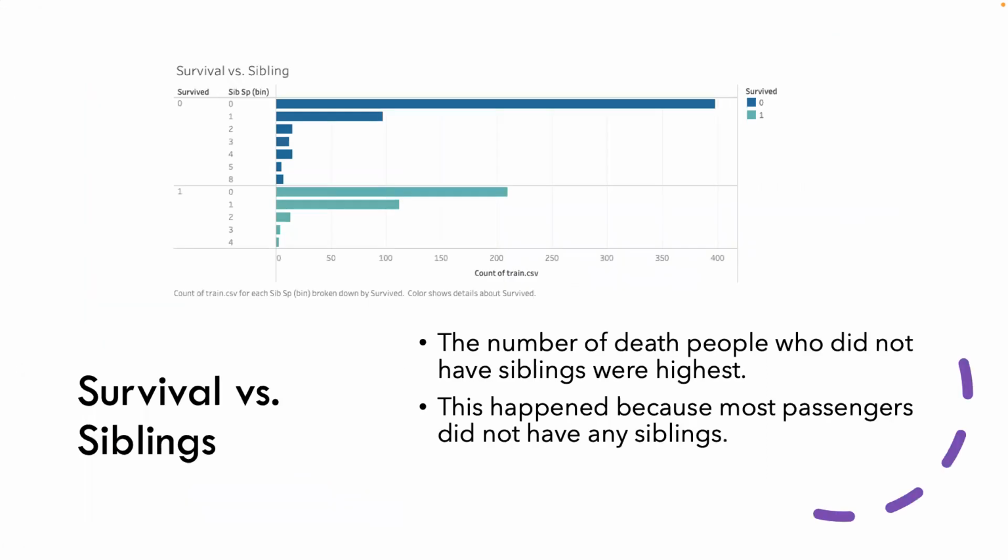Now we can compare survival and siblings. As you can see in the chart, the number of dead people who did not have siblings was highest. This is because more than 70% of the passengers did not have their siblings on board with them at that time. Maybe they could not afford tickets for their family members. However, there's nothing to prove that having siblings or not will affect your survival rate at that time.